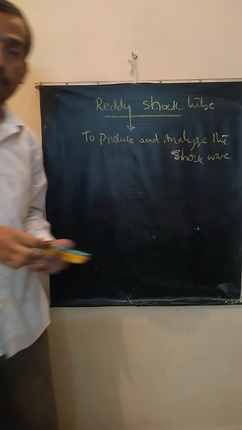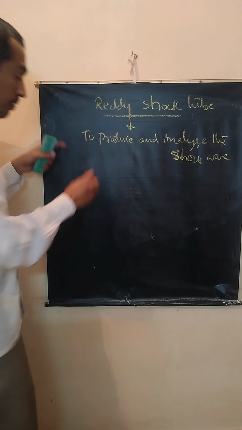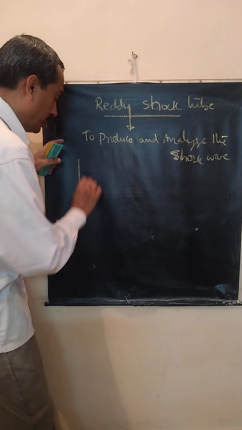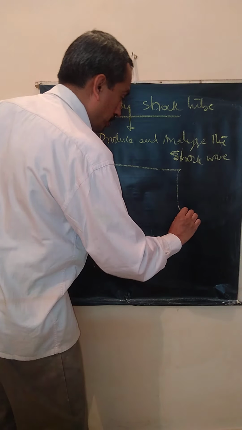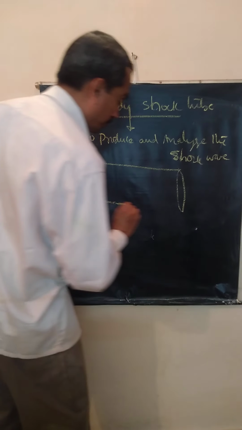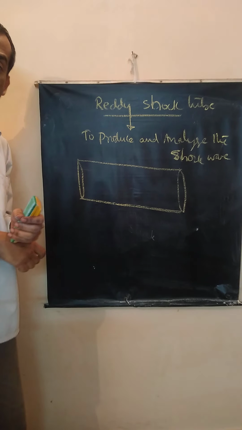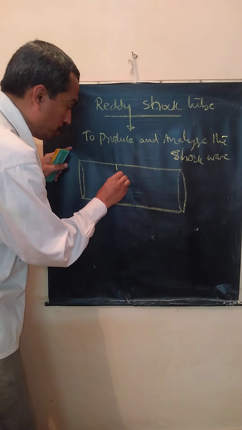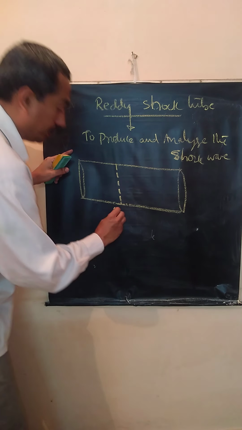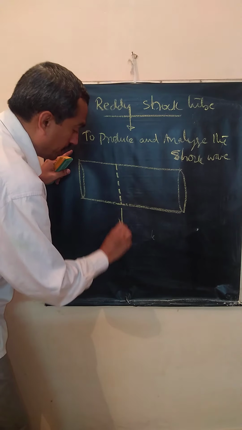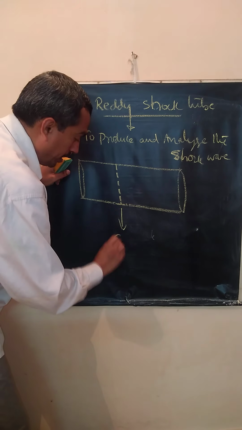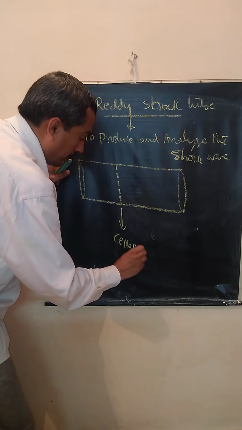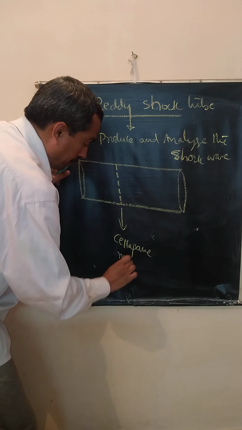How does it look like? The Reddy shock tube will have a cylindrical volume. Look at this. This is the cylindrical volume. This is partitioned into two regions by using a cellophane membrane. Correct? This is a partition caused by a cellophane membrane, a thin membrane.